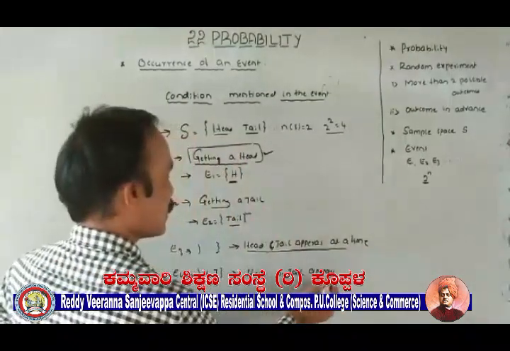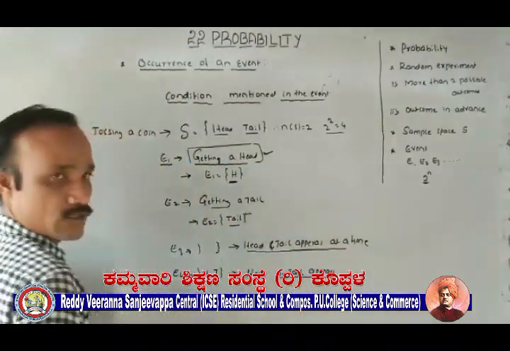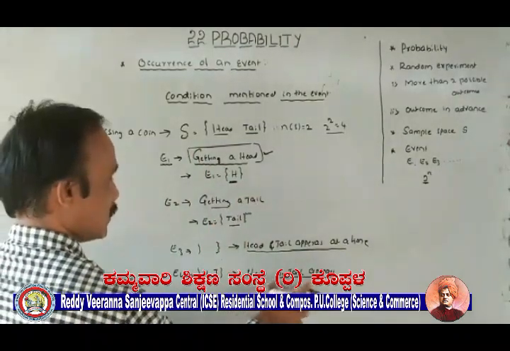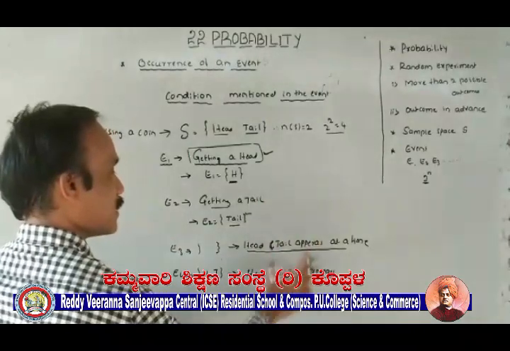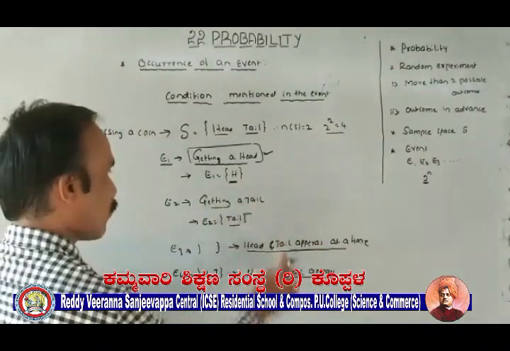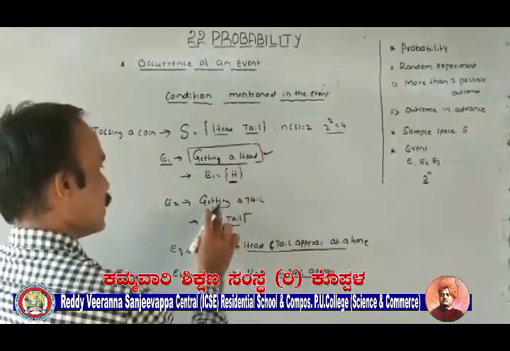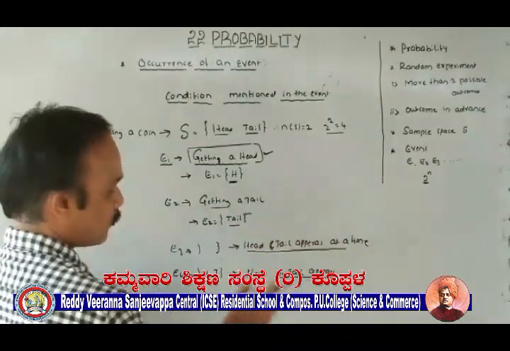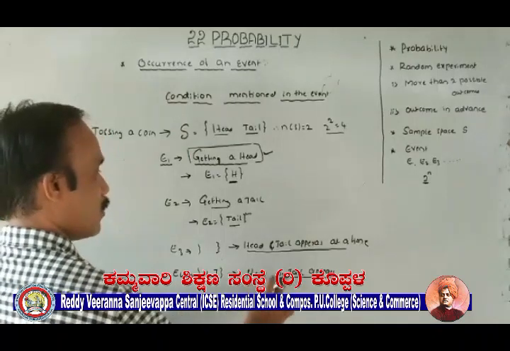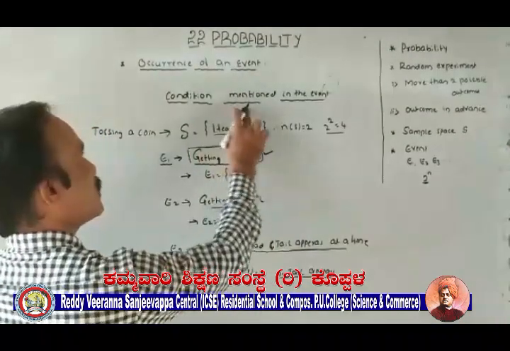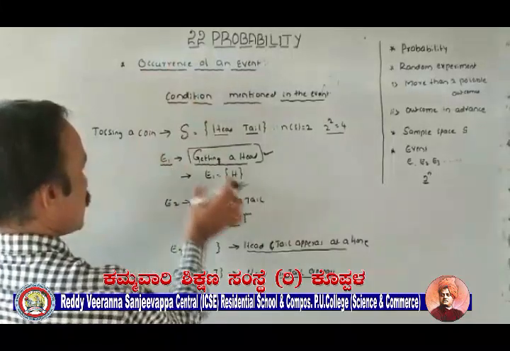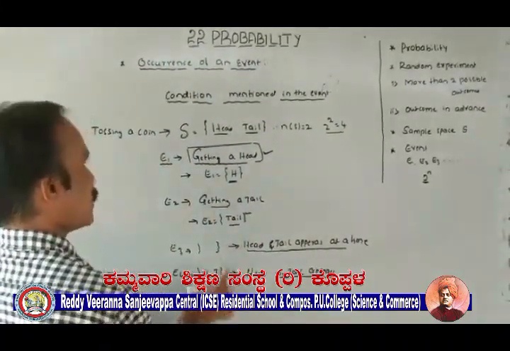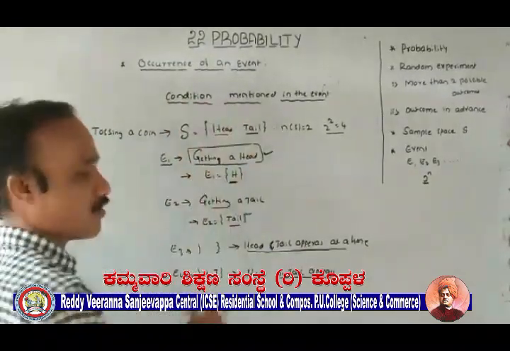So this is a condition mentioned. H or T satisfies this condition mentioned in the event. So these are all called events. Getting a head, event. Getting a tail, event. Head and tail appears at a time. This is also one of the events, but this is not possible. Head or tail appears. So these are all conditions mentioned. As occurrence, occurrence means H for this one. Second one tail, null set, HT. So these are all called occurrence of an event.